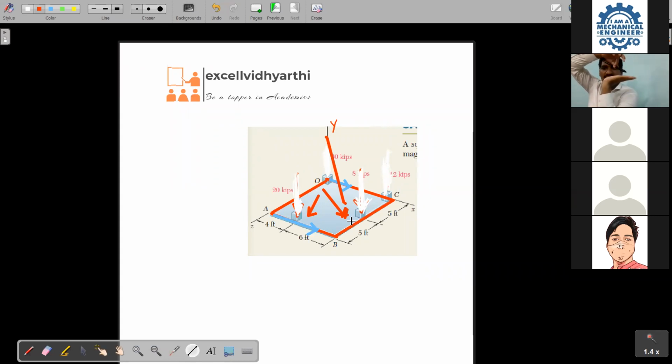If it is the case, then what happens? This one is inclined, this one is parallel. Both the ends, A and B, the distance from A and B to the plane should be equal.